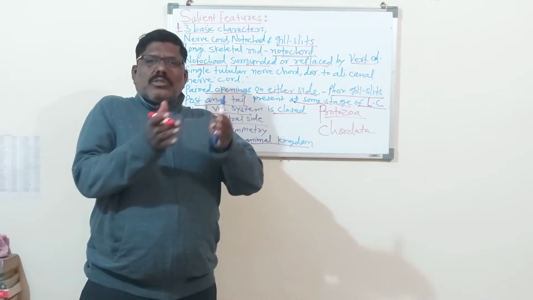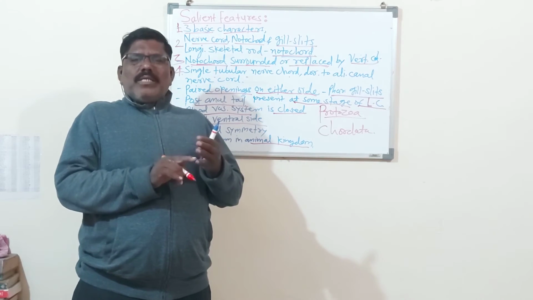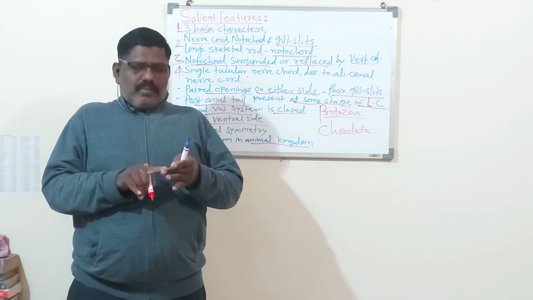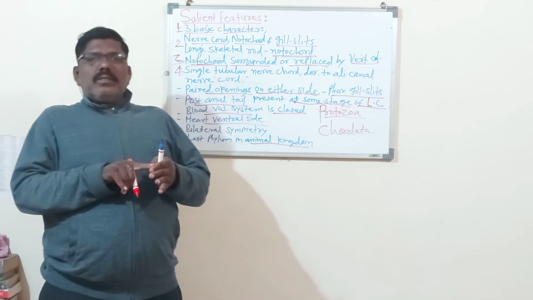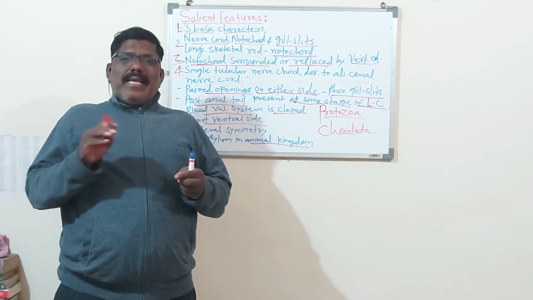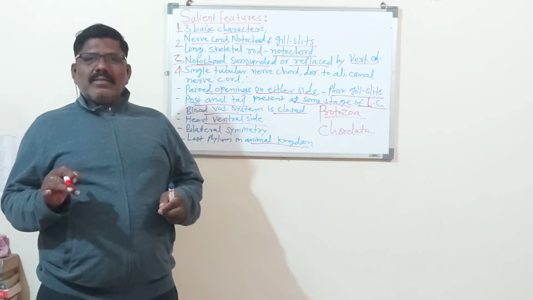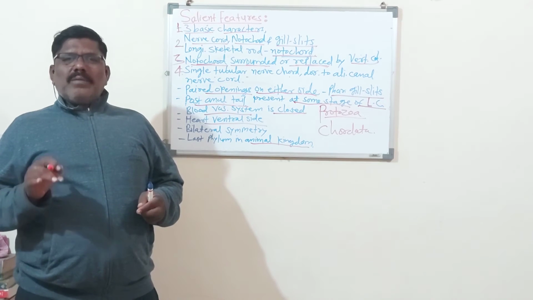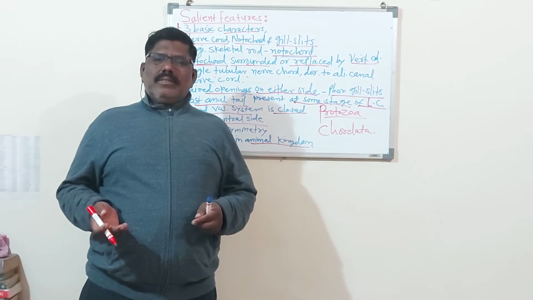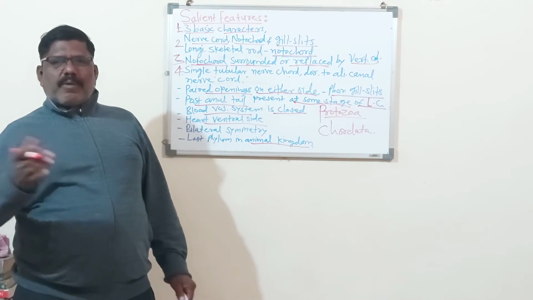Some of the phyla belong to the non-chordata. The first is protozoa, second porifera, third coelenterata, fourth nemathelminthes, then platyhelminthes, then annelida, arthropoda, mollusca, and echinodermata. These are the major phyla of the non-chordates. After that, there is hemichordata, which has half of the characters like the invertebrates and half like the vertebrates.